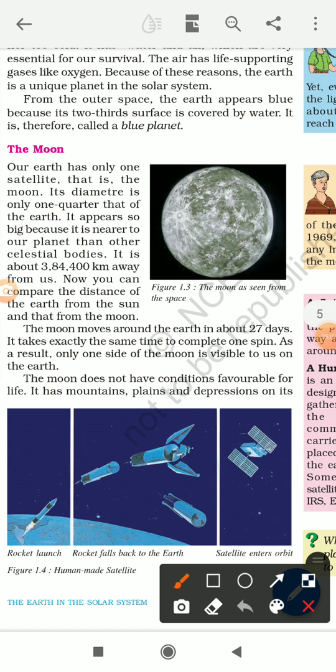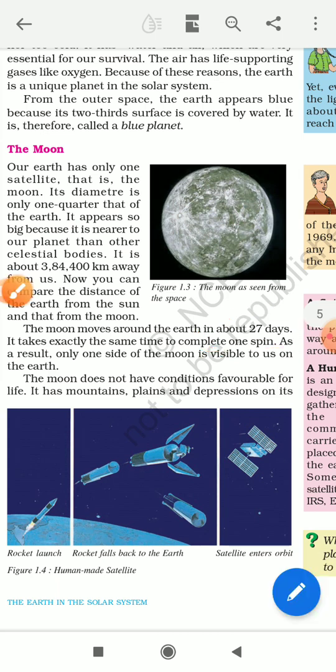The moon moves around the Earth in about 27 days, in the same way as the Earth moves around the sun. It takes exactly the same time to complete one spin. As a result, only one side of the moon is visible to us on the Earth. The moon does not have conditions favorable for life as we have on Earth.